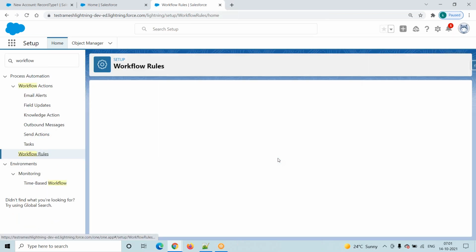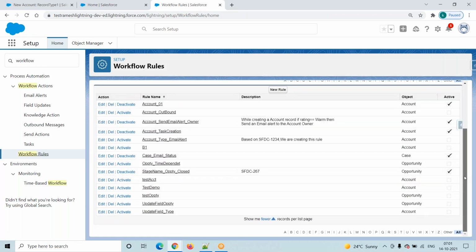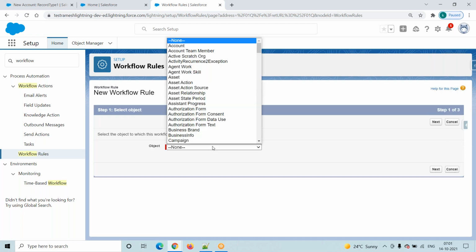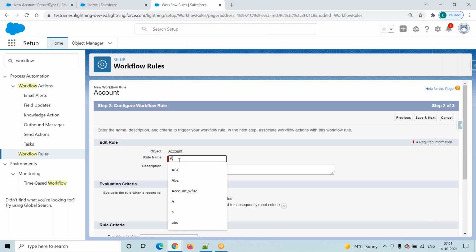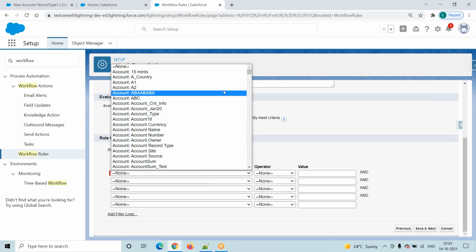Click on this new rule. Go to here, account. Click on this next button. Account underscore type underscore email created. And the next one is criteria met.